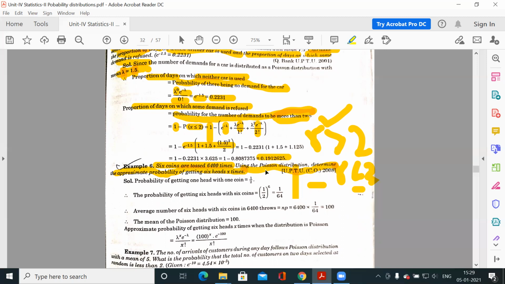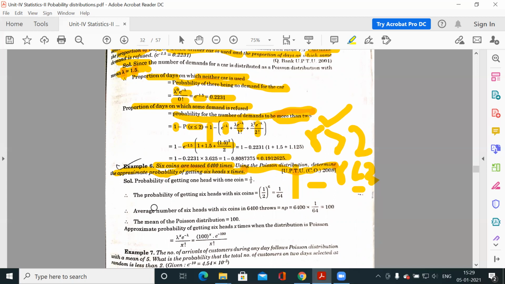You have to determine the approximate probability of getting 6 heads x times, suppose 500 times. So 6 heads means in one experiment you toss 6 coins and you have to get 6 heads.